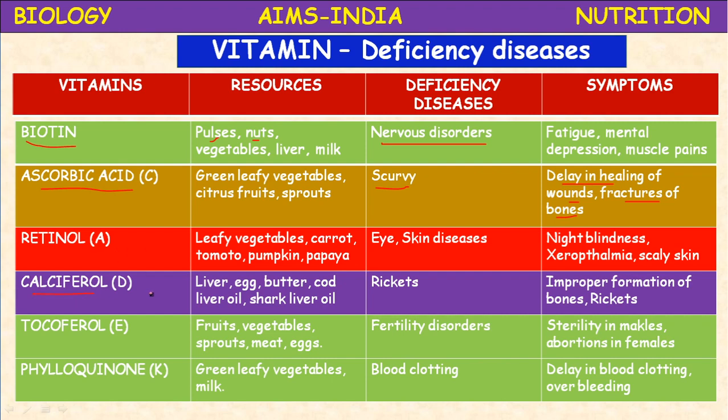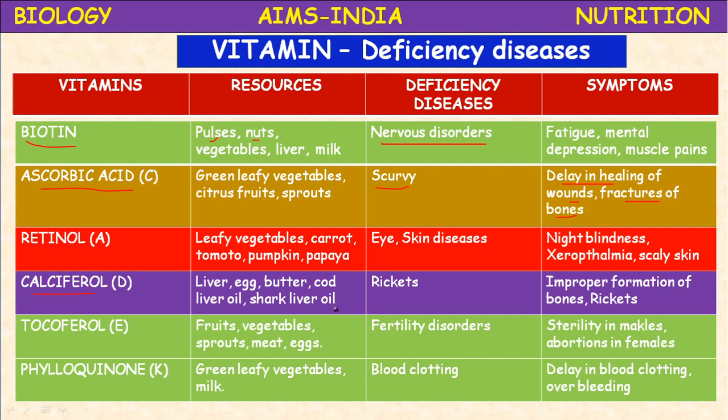Calciferol, next, vitamin D. Vitamin D is available in early morning sunlight, and in some food materials like liver, egg, butter, cod liver oil, shark liver oil, and milk.